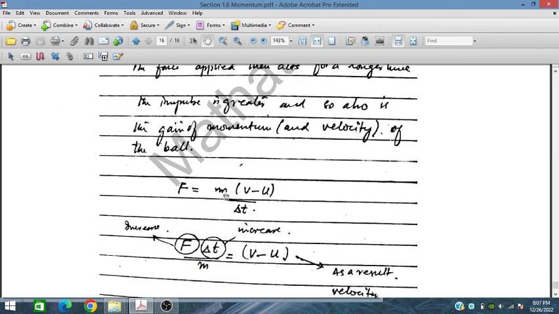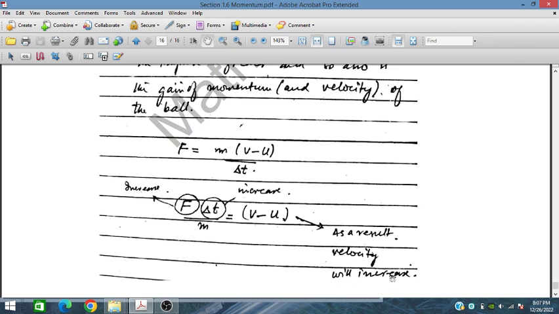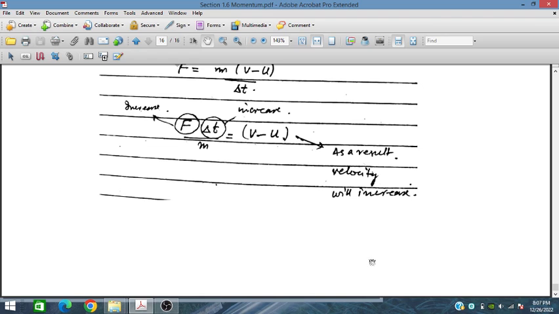So if we increase the force, as a result the velocity will increase. If we increase the contact time, or if we increase the force, this is the way that we can increase the momentum. So this is all from the momentum topic.